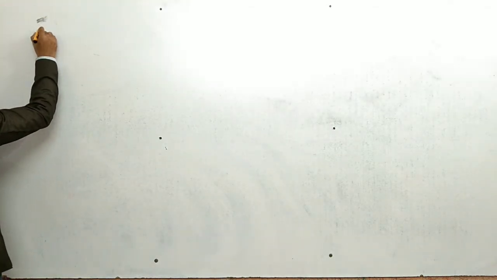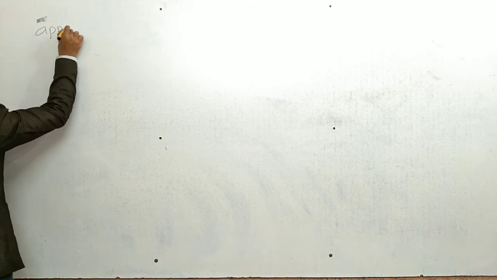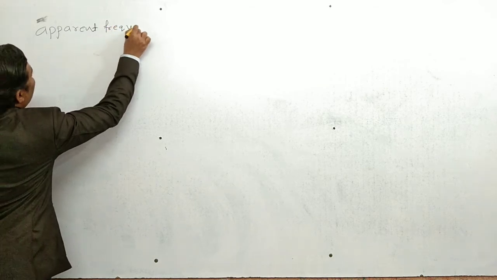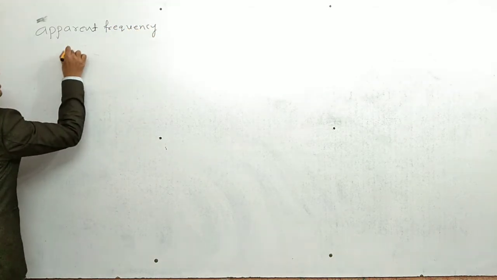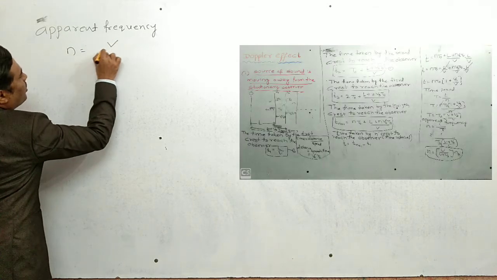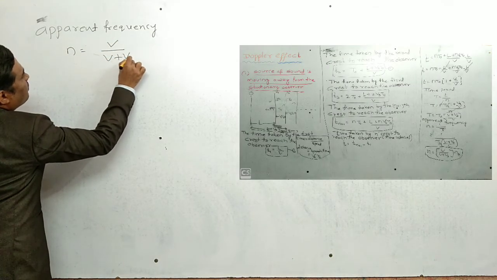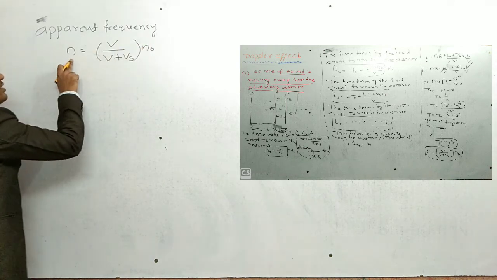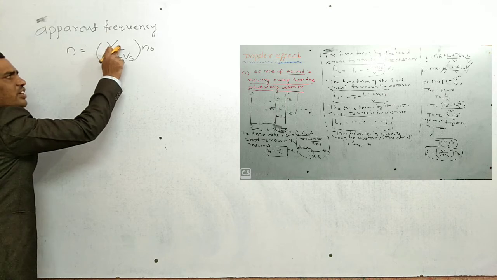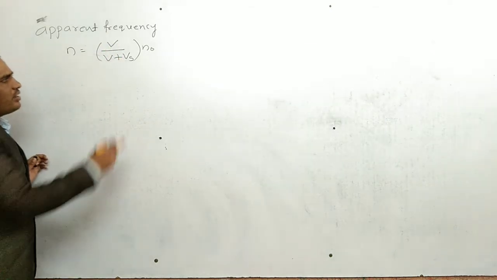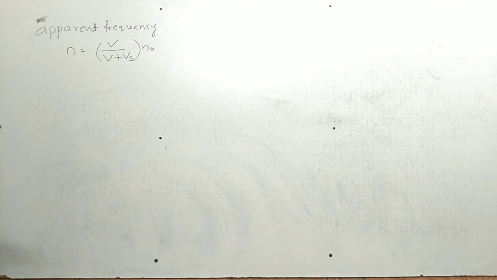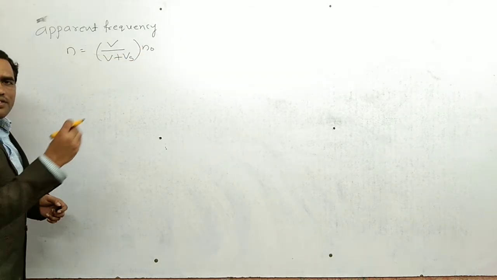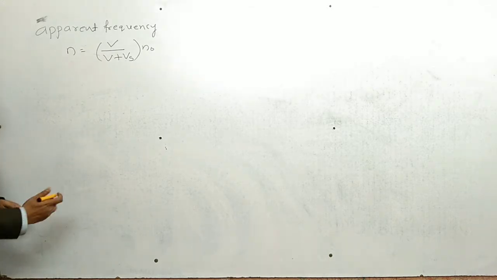The apparent frequency n equals V by V plus Vs into n naught, where n is the apparent frequency, V is the velocity of sound in air, Vs is the velocity of the source of sound, and n naught is the actual frequency produced by the source.